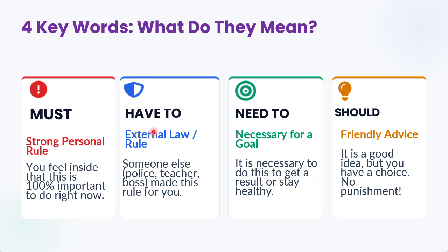Then we have have to. It means that this is an external law, a rule which is not decided by you, but decided by somebody else. For example, the police, the teacher, the boss, the authority, the government, or somebody from outside made this rule for you, and now you have no choice but you have to follow it. So we use have to.